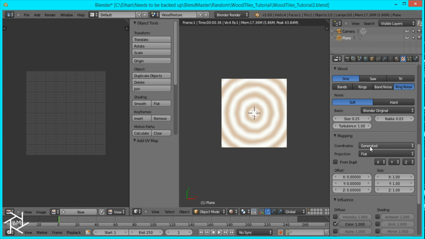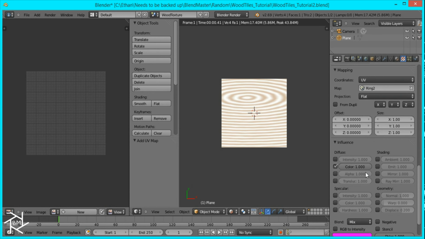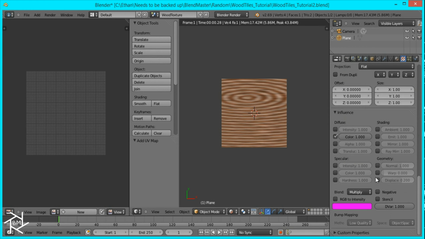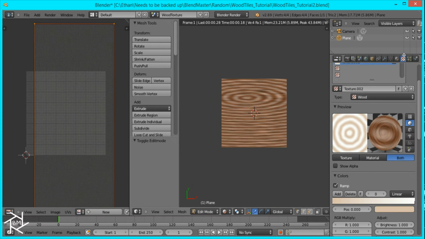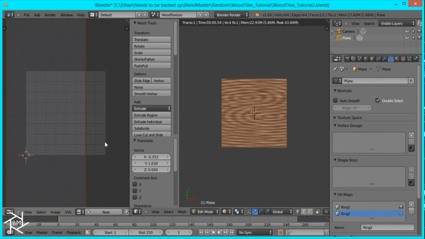We're going to come down to coordinates, switch it to UV, and select ring 2. We're also going to change the blend type from mix to multiply. Now we'll come over here and position our UV map so that the rings originate right here.